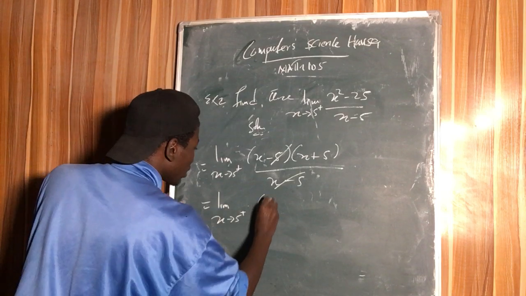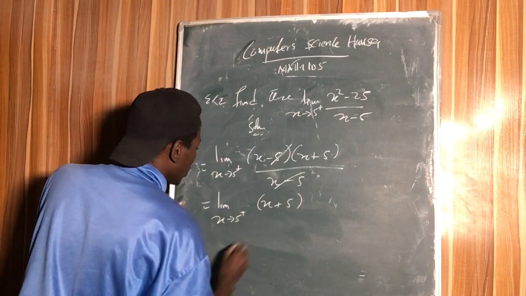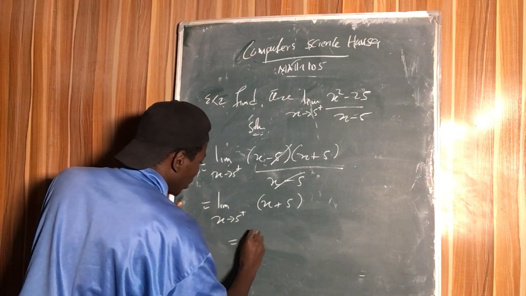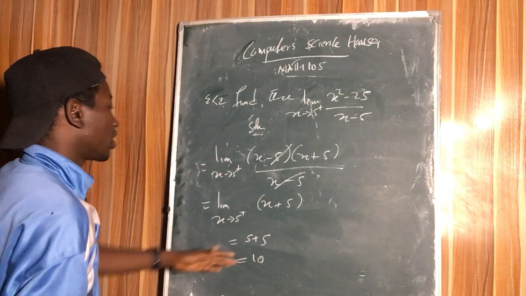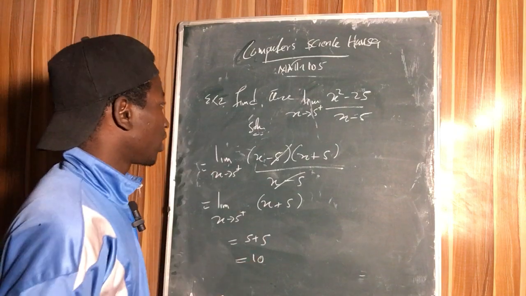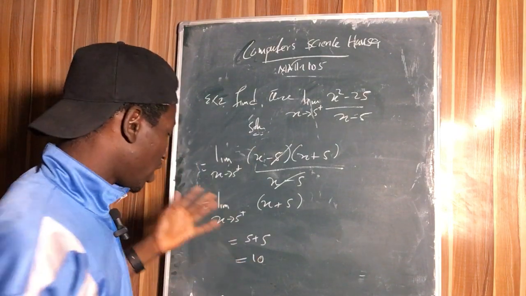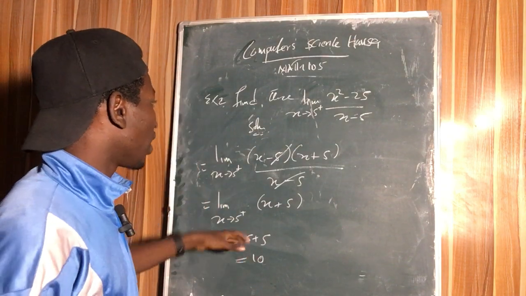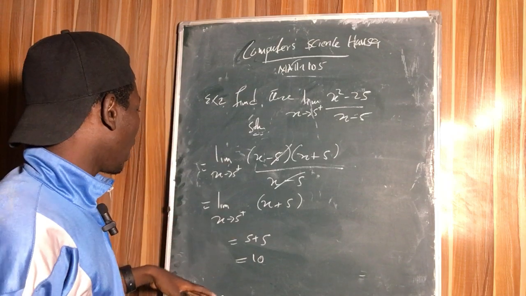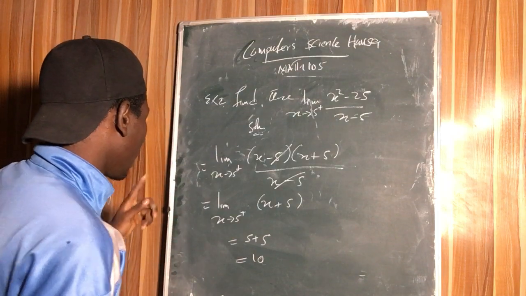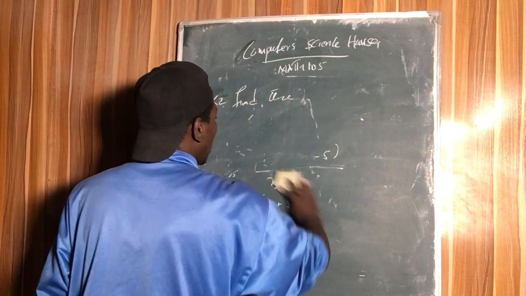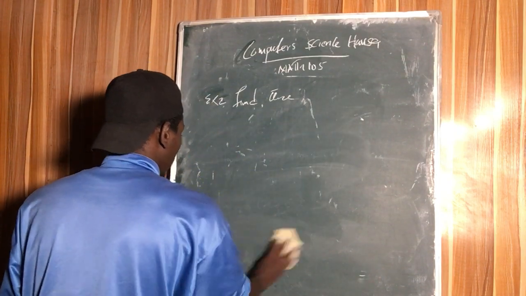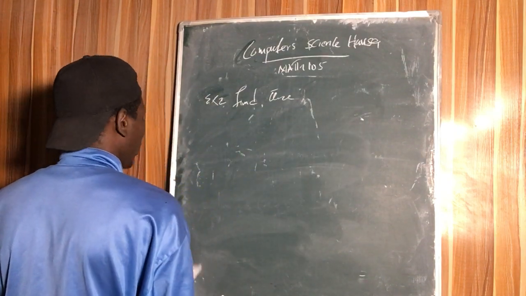So as x tends to 5, we have, is equal to 10. So this is it. So we used some rules of limit here in evaluating this. But right now I have one example for us to finish with. We will use some of those algebraic rules, the rules of limit that we have covered.